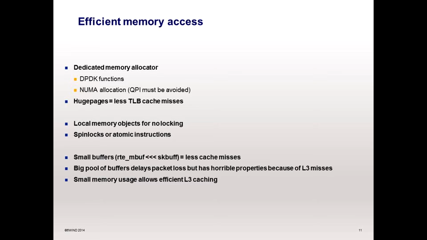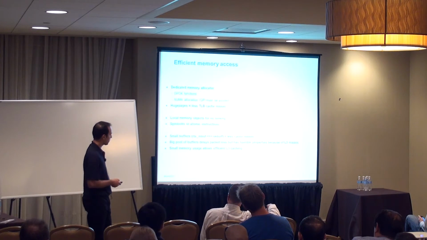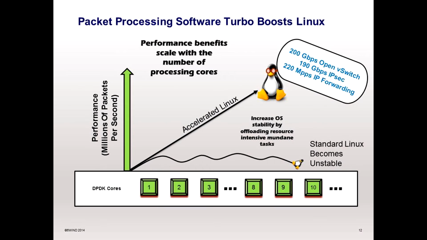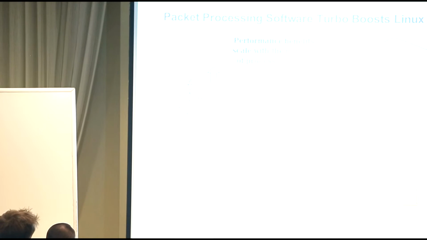And in case you have to use some lock, you can use spin locks and atomic instructions from DPDK. Okay. By following these basic advices and tips, you should be able to write an application which scales with the number of processing cores, and you really defeat the kernel stack.